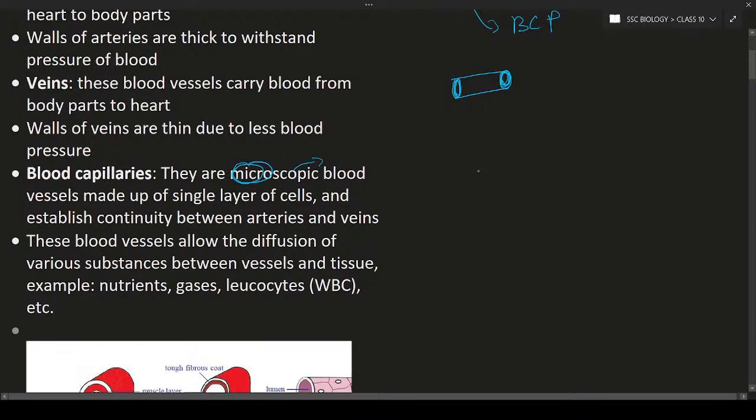cells. What is meant by single layer? Single layer of cells means this is one layer of cells in this way. This layer is nothing but like a tube. The blood is going to flow in the tube, and this tube is made up of a single layer of cells. Why? Because to escape gases like oxygen, carbon dioxide, and also the nutrients. What are the nutrients? Carbohydrates, vitamins, amino acids, sugars, everything. To escape all these from these blood vessels, the blood capillaries are one-celled thickness.